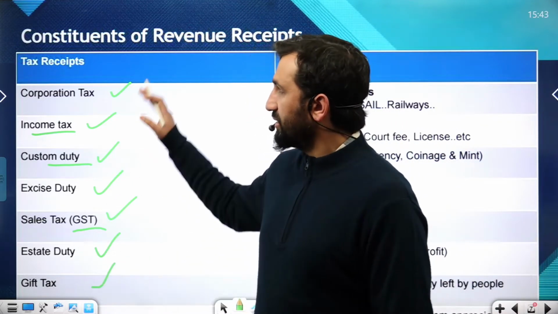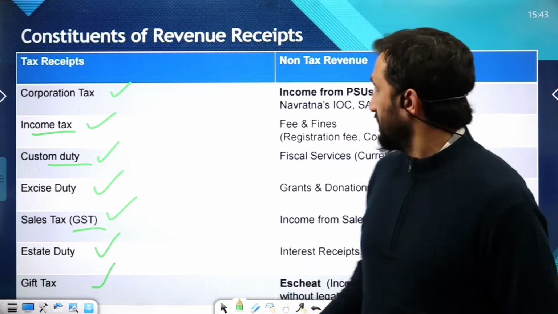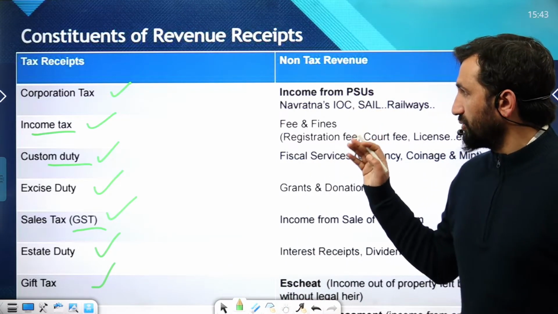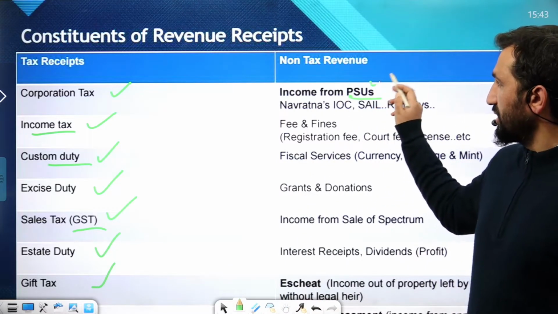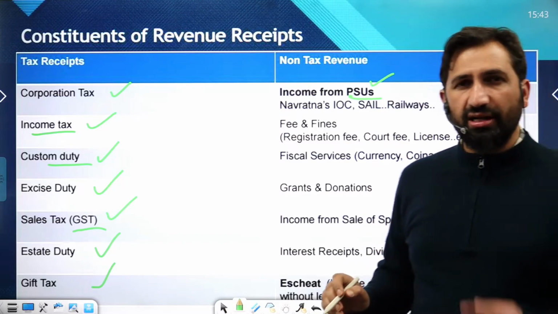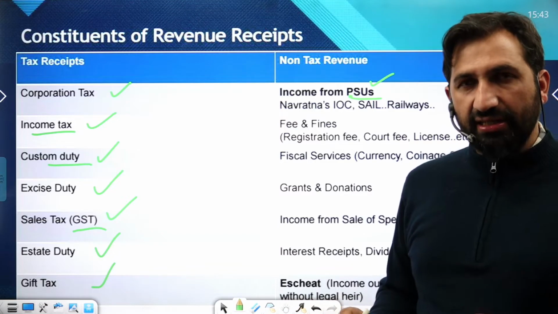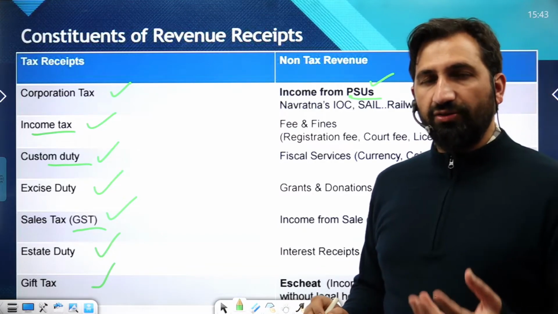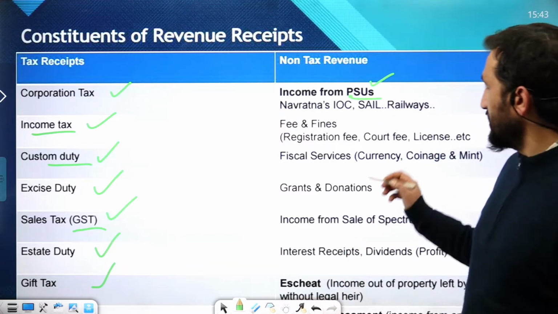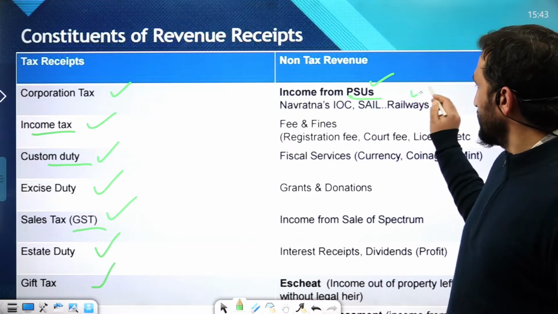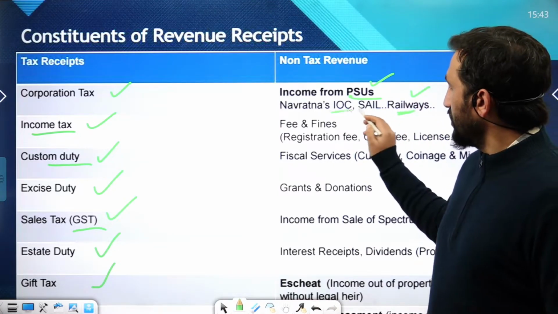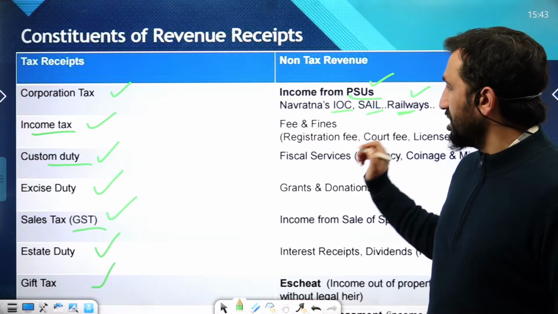These are the tax revenues to the government. And there are non-tax revenues like income from public sector undertakings. As I told in the beginning, there are a good number of public sector undertakings in India from where the government gets revenue. Especially railways is the big example. Indian Oil Corporation, which we call Navratnas.